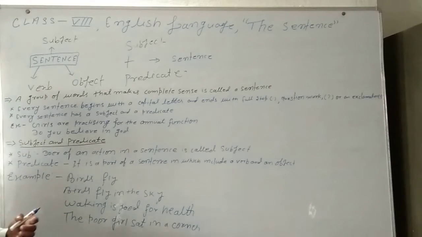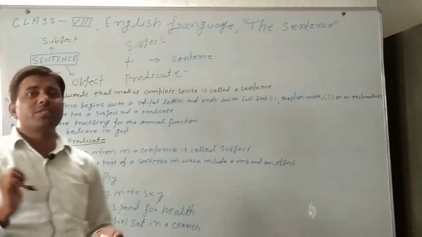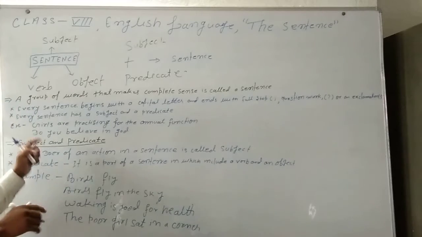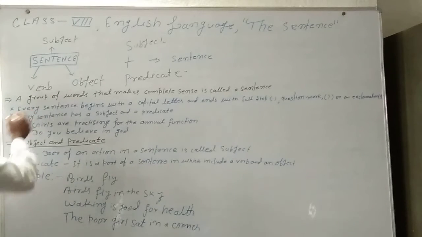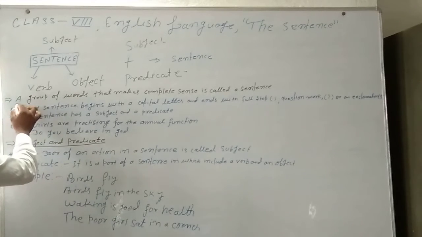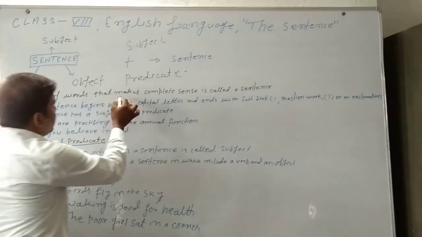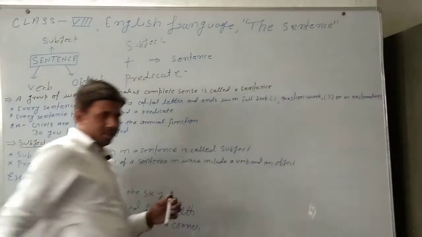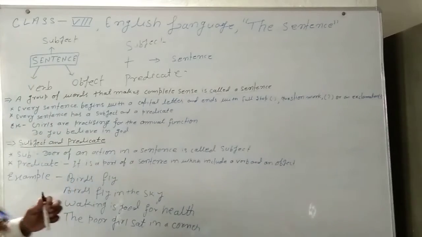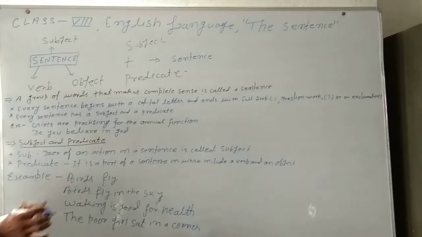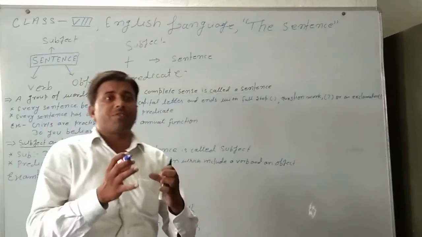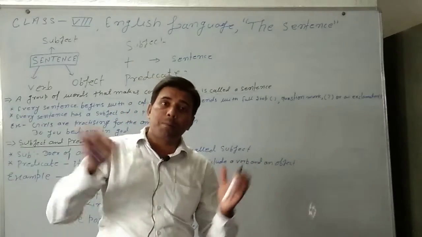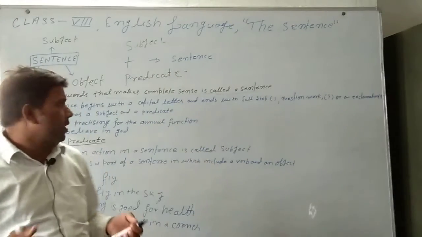Now we see the definition of the sentence. A sentence is a group of words. A sentence is a group of words that makes a complete sense. It means a sentence is a complete group of words that makes a complete sense. That is called a sentence.